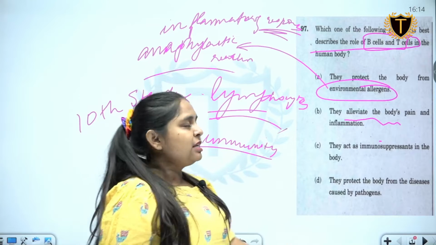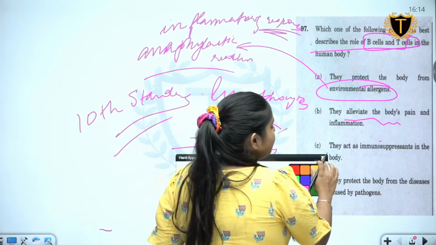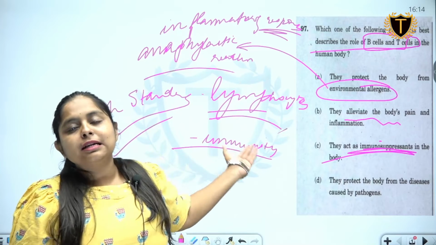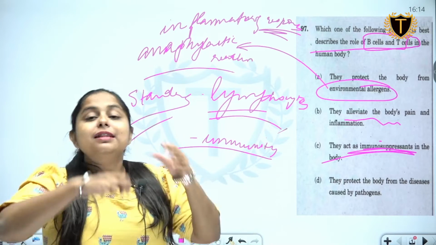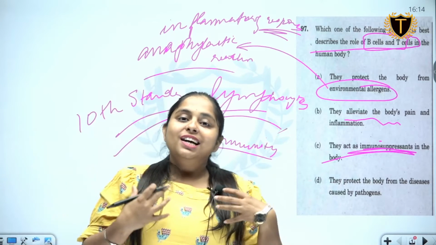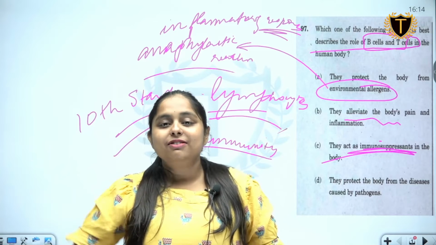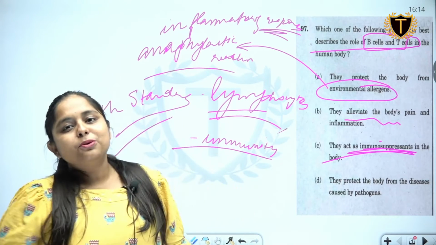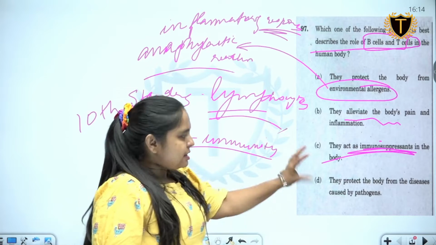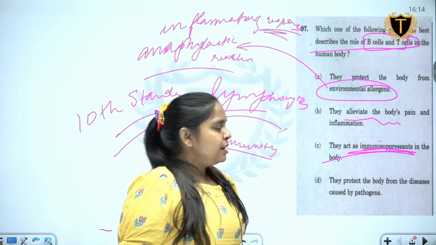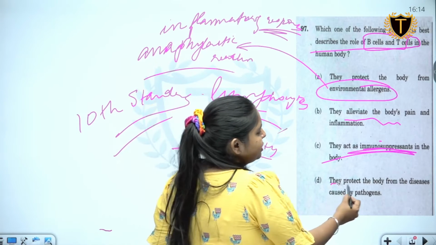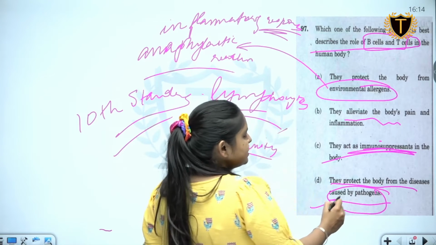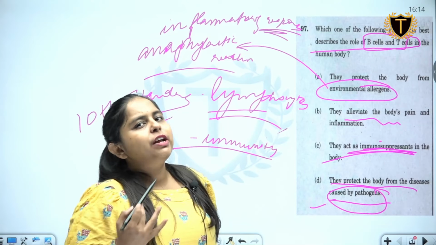Coming to the third statement, again they have talked about the word immunosuppressant. How can B cells and T cells be an immunosuppressant when their whole role, their whole life story, their very existence is to give immunity? How can they be an immunosuppressant? So this statement also can be removed. Coming to the last statement, they protect the body from diseases caused by pathogens. Ideally, this is the right answer and it's not a very tough question.